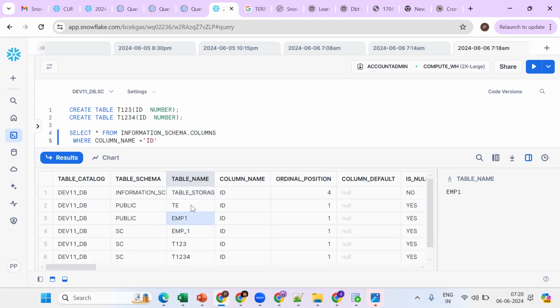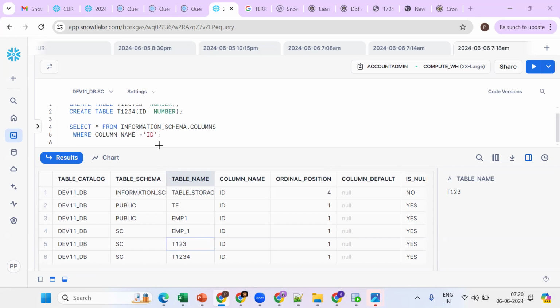Got the point? Sometimes they'll ask the question: I want to get the list of table names which contain the ID column. Then you go for information schema dot columns where column name equal to ID. Like this we can figure it out. Okay, same thing in a similar fashion.